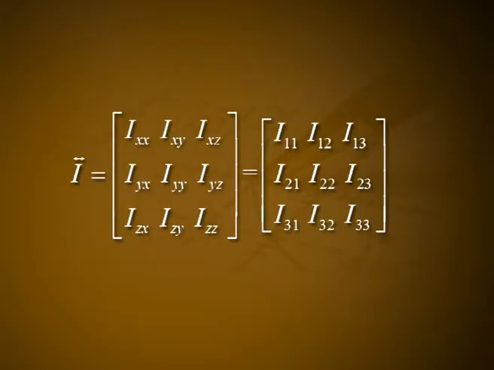Here we have used the symbols 1, 2, 3, 4, x, y and z respectively. Vector L is equal to I into vector W, where vector W is a vector with 3 components Wx, Wy and Wz, and I is a tensor of rank 2 with 9 components. I is equal to matrix Ixx, Ixy, Ixz, Iyx, Iyy, Iyz, Izx, Izy, Izz, which is equal to matrix I11, I12, I13, I21, I22, I23, I31, I32, I33.